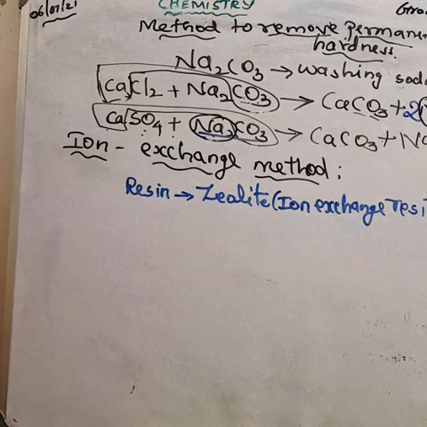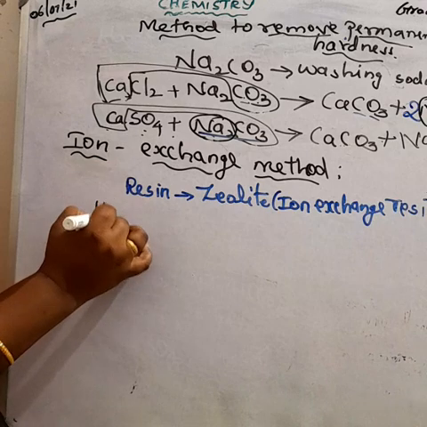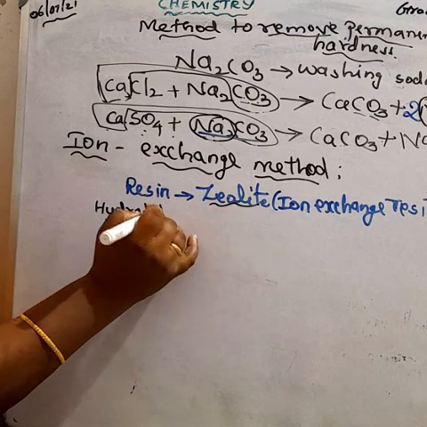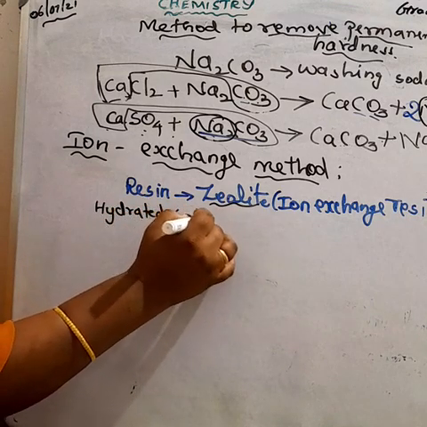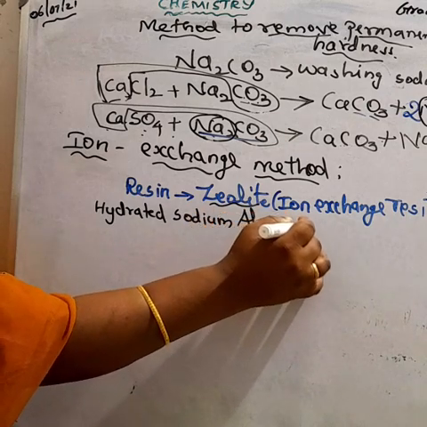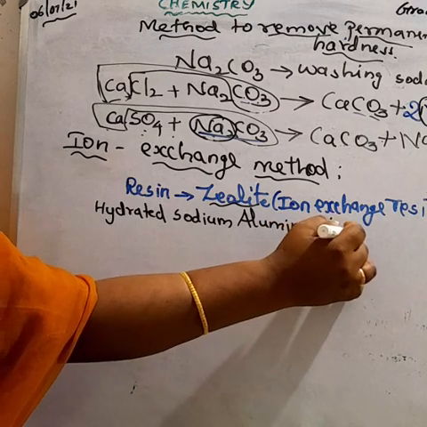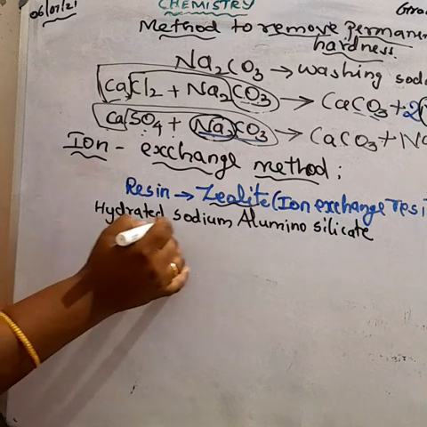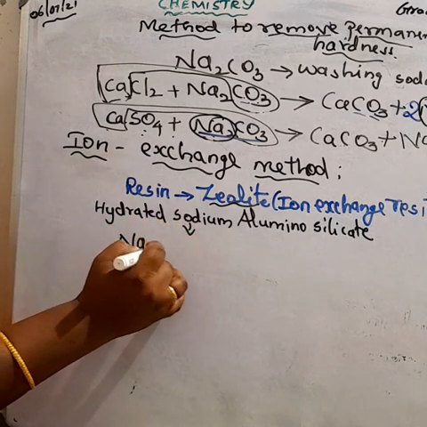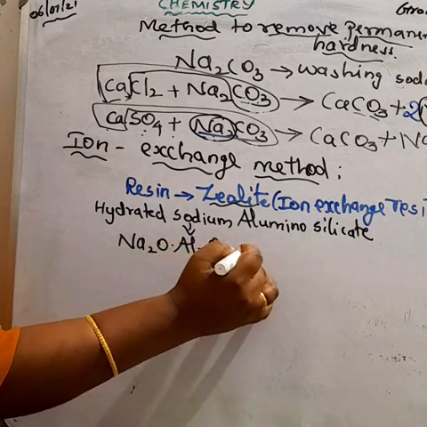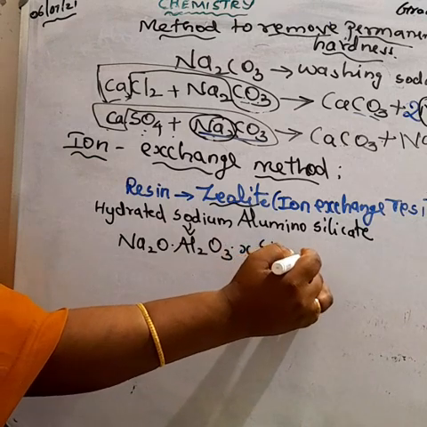It means hydrated sodium aluminosilicate. Hydrated sodium aluminosilicate. What is the general formula for zeolite? Na2O, Al2O3, x SiO2, y H2O.